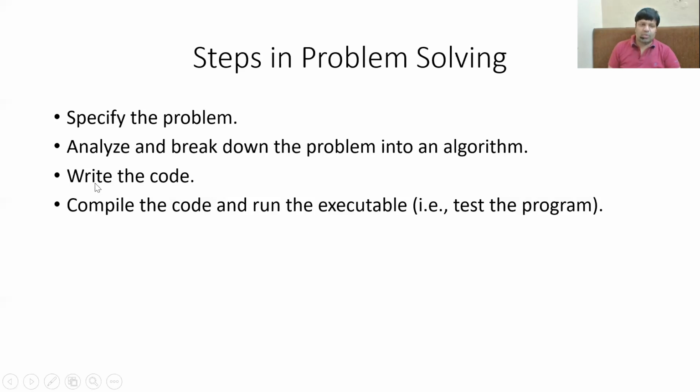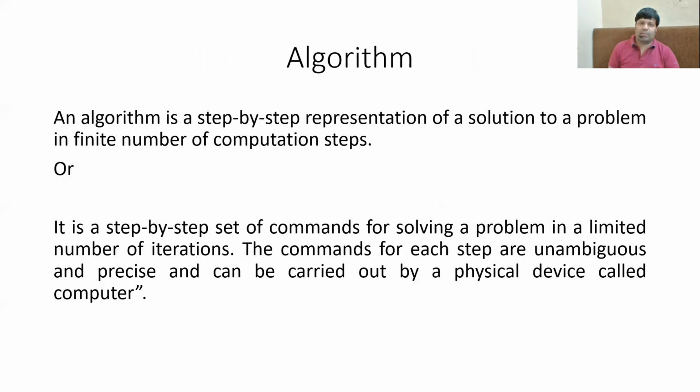The last two phases, that is writing the code, compile the code and run an executable, these both can be done in parallel. That means you can write the code at the same time. Even if the code is not finished, you can test the program so that you can identify the problems at the early stage. And if no changes are required, you can further proceed, and if the changes are required, make those necessary changes and again test the program.